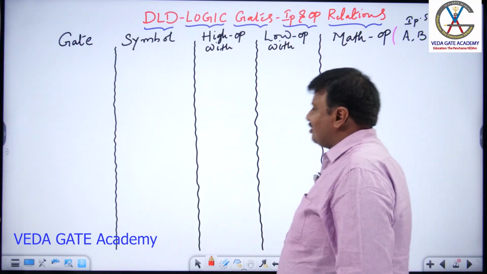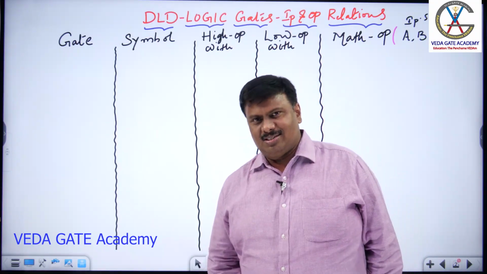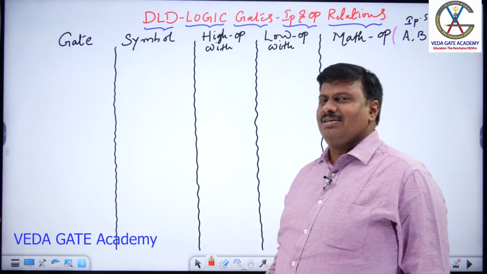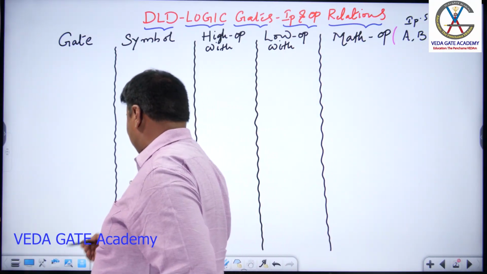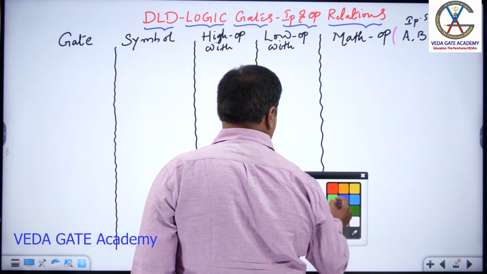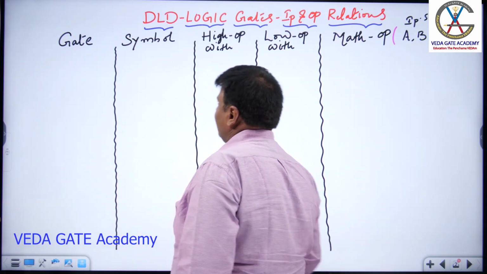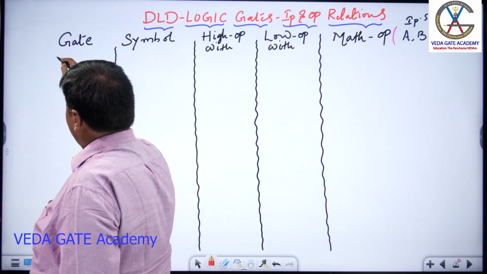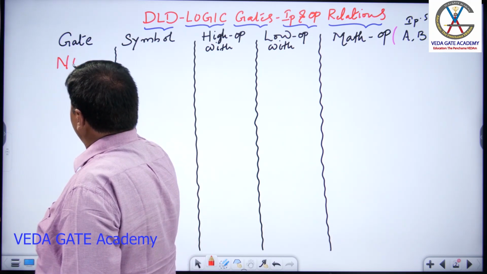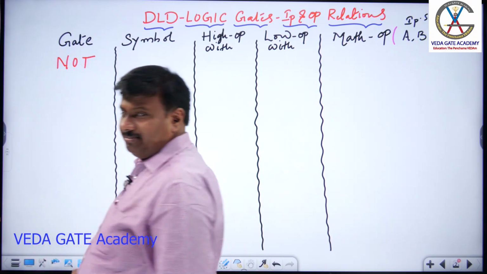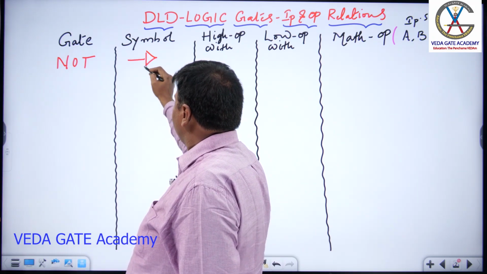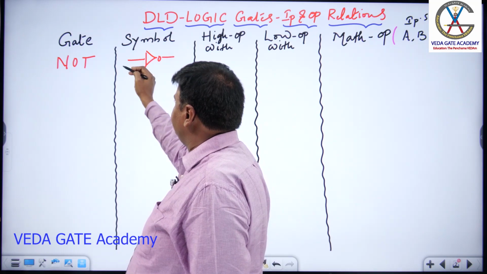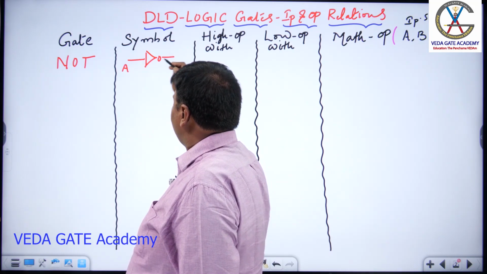Now, let us see the input-output relations of different logic gates. Input-output relations of different logic gates. Here is NOT. Yes, you call it a basic inverter. The symbol is this, as you know well. Input A, output Y.